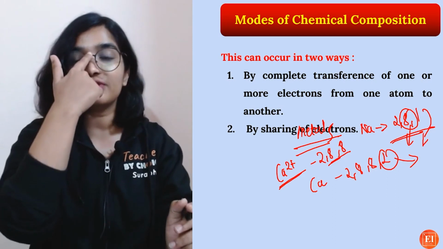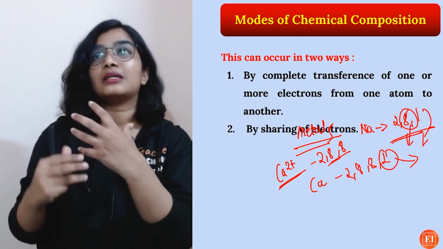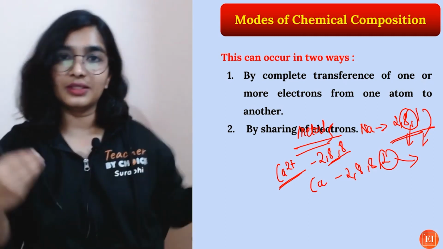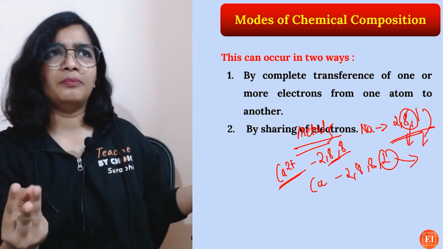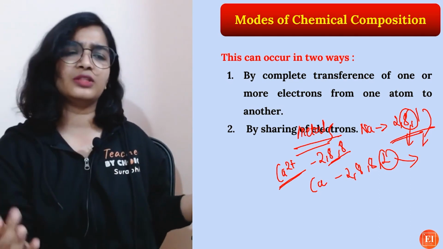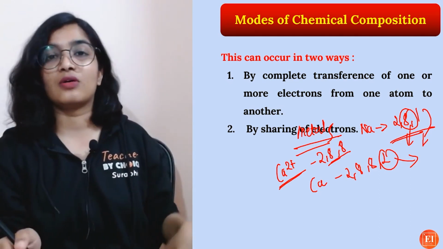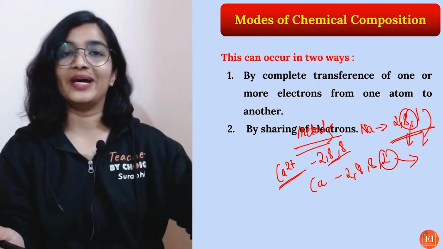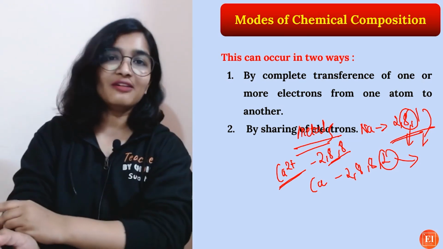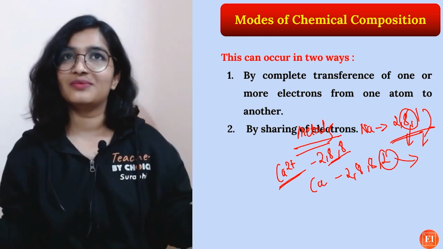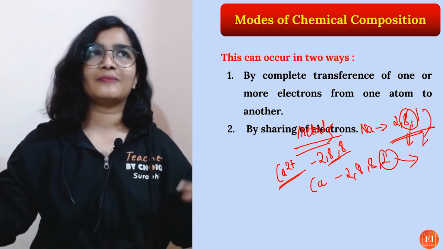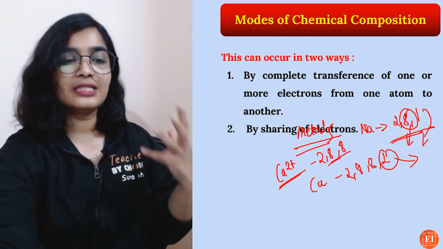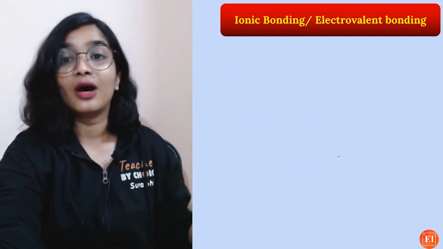So by complete transfer of electrons, metals will combine with non-metals. They will just give the electron, and non-metals like chlorine, fluorine, bromine accept electrons, and there will be an electrostatic force of attraction between them. Boom, an ionic compound will be formed. By sharing of electrons, covalent compounds are formed: CO2, H2O, HCl, ammonia. There are lots of compounds. This is formed between non-metals.